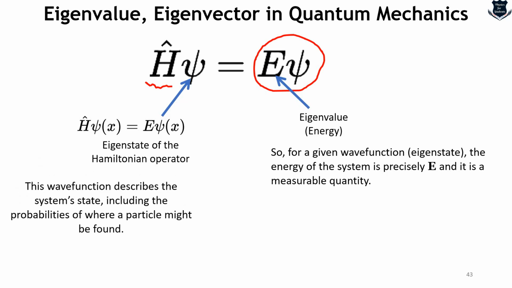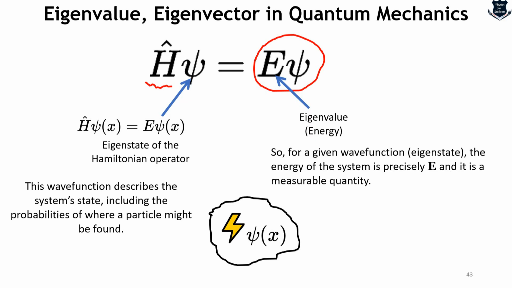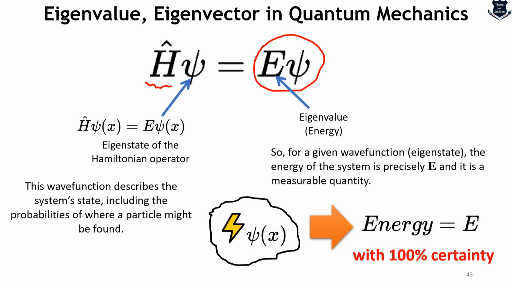So the wave function actually describes the system state, including the probabilities of where a particle might be found. So here if I take this kind of a quantum system denoted by the energy and psi(x), then again we can say that energy will always be equal to E with 100% certainty. If we do the calculations, and if we take a system which is one dimensional, it will precisely yield the value E.